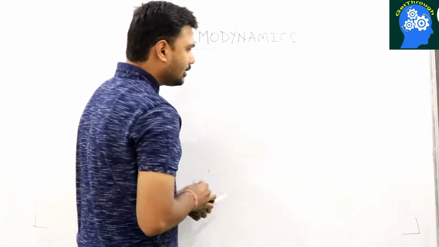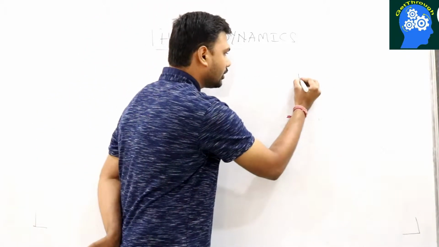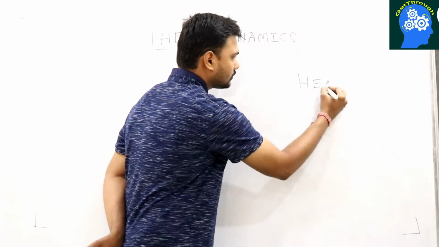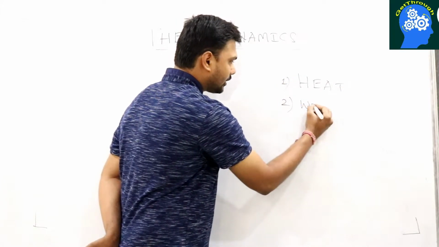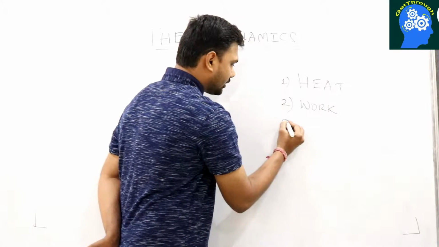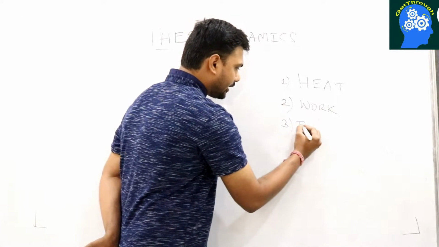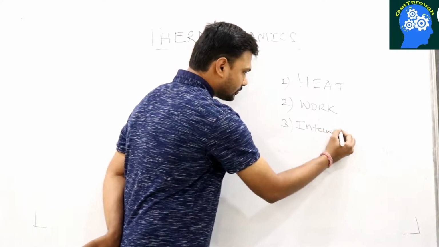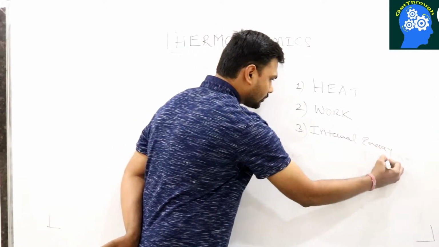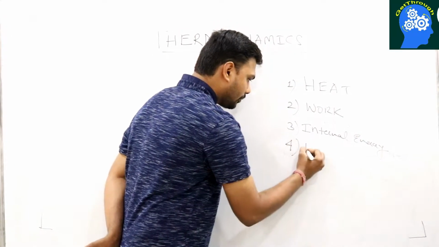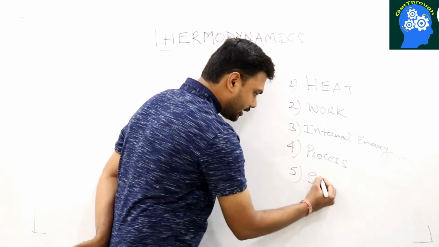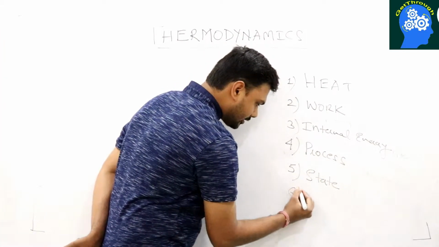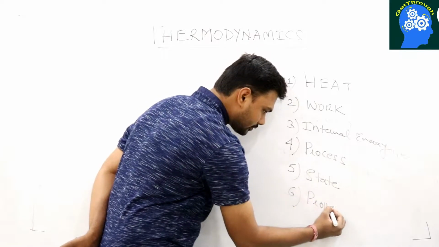And before that, let's first write down all the terms which we are going to discuss now. So first is heat, second is work, third is internal energy, fourth is process, fifth is state, and sixth is properties.